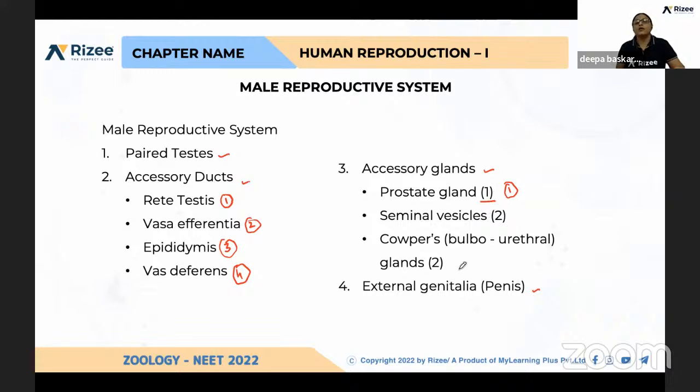Please concentrate here. A single prostate gland, a pair of seminal vesicles, and a pair of bulbourethral glands. These three are the different types of glands. And the last one is the external genitalia, that is the penis. We are going to discuss each component in detail.